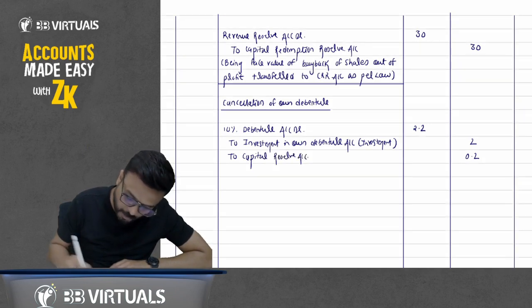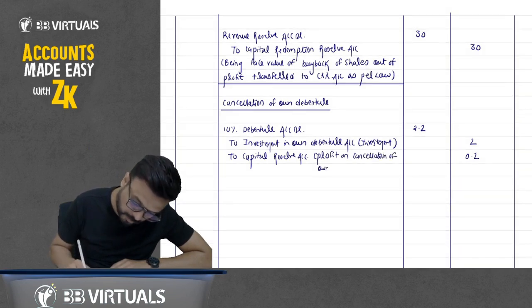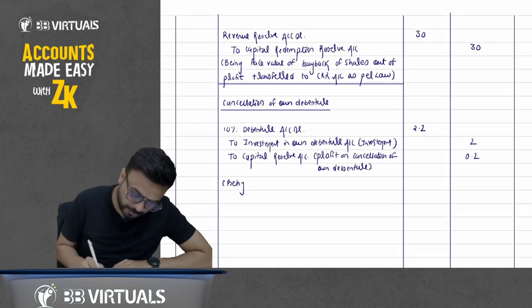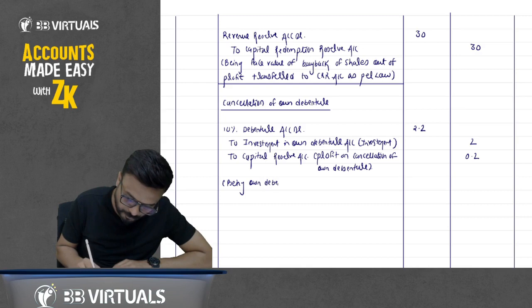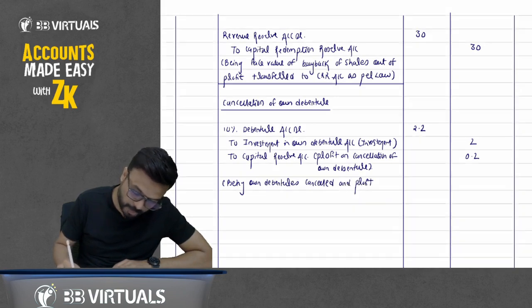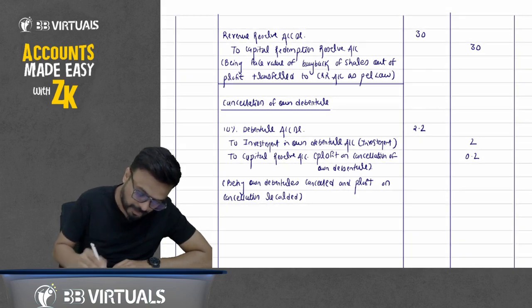how much? 0.2. You can write it in bracket, profit on cancellation of own debenture. Okay. Being own debentures cancelled and profit on cancellation recorded.